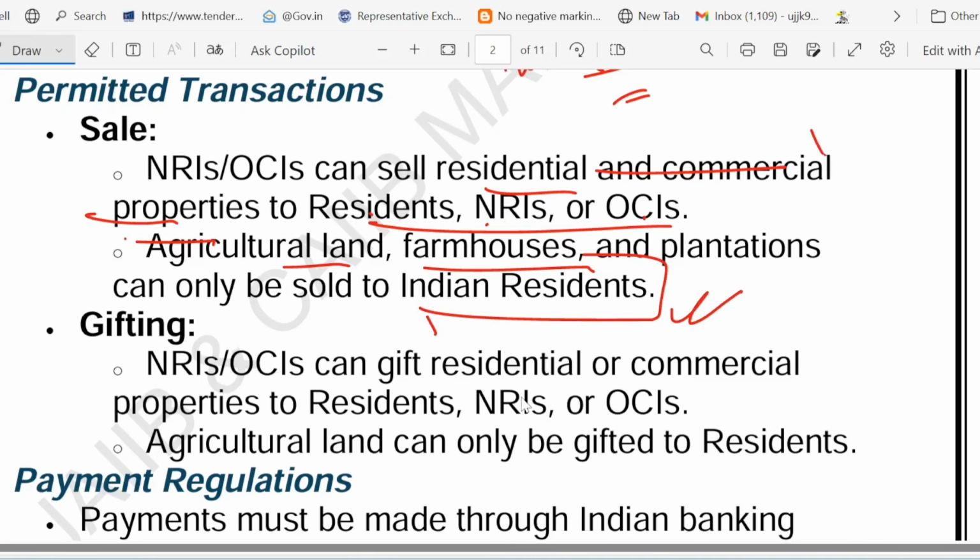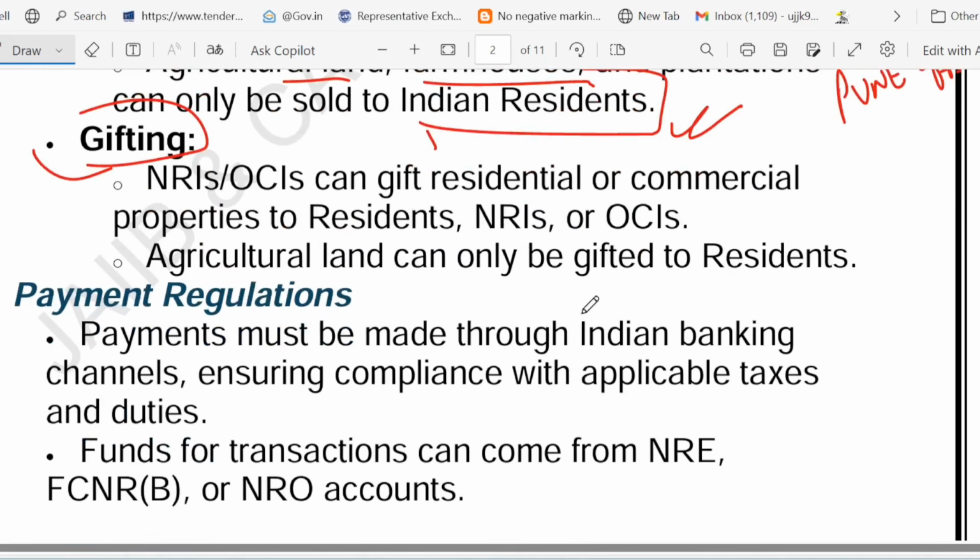Now let's talk about the gifting rule. If we talk about gifting property, yes, NRI, OCI, they can gift property. They can gift a home, residential property or commercial property to anyone. But farmland, they can only give to a resident. Okay, that is the point.